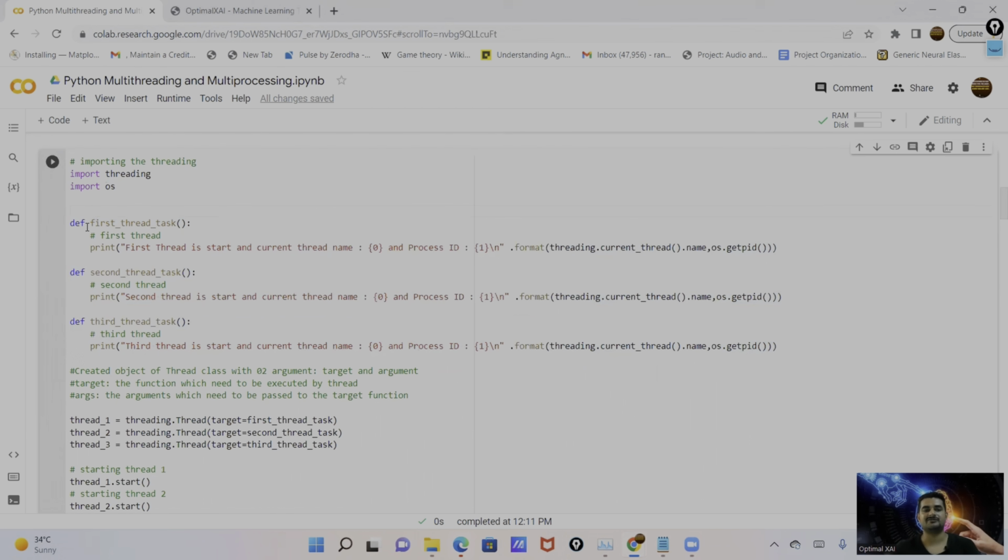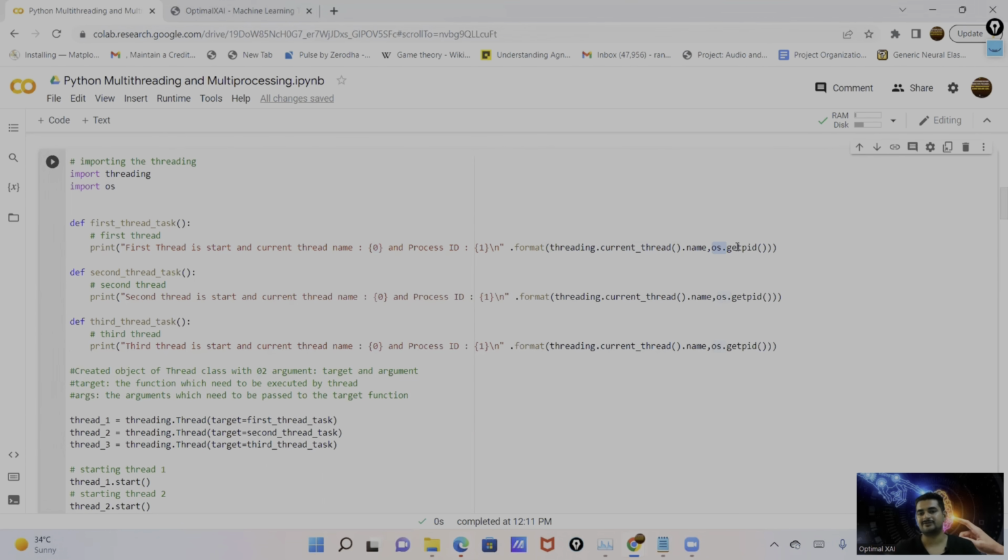As I discussed in the function part also, I create a function with the help of the def keyword, and then this is the function name, and this is the print statement. So this is the simple string. You can see here the first thread has started, and the current thread name. So here I'm inserting the thread name by using threading.current_thread. By using this function from the threading module, this basically returns the thread ID. So here I'm inserting the thread ID.